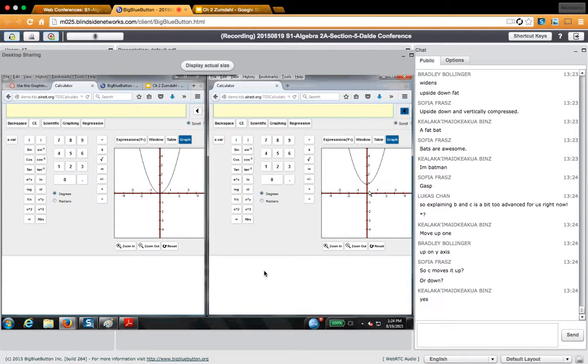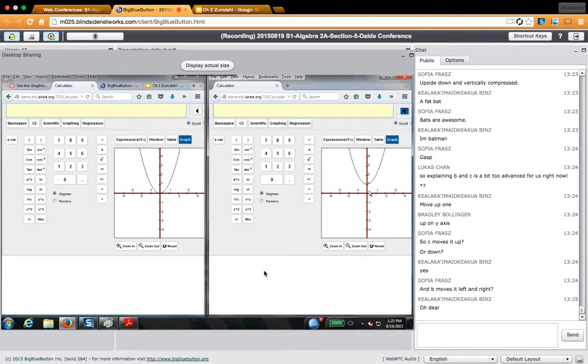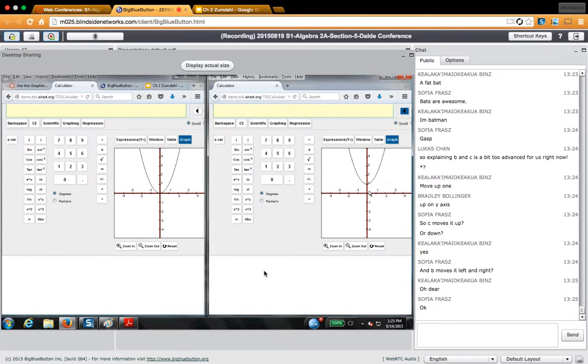So when Bradley asked, well, what do B and C do? We explored all of the things that A does. A makes it skinnier, it makes it fatter, and it flips it upside down. C moves it up and down. What does B do? Does B move it to the right and left? My answer is kind of. It's not as straightforward. B is a little bit funky. In regular math books, we don't even teach you what B does. I know what it does, and it still is a little bit funky, but it's maybe something you should play with. I'll give you homework on that one later. Don't worry about that. All right? But for now, just stick with what I'm teaching you now.